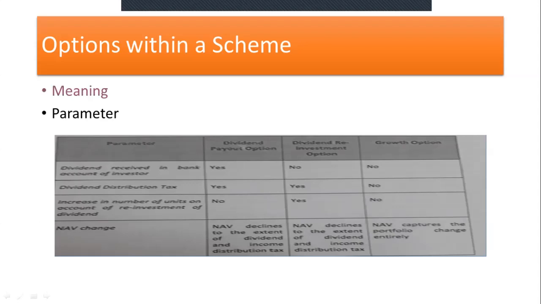So there is a simple table explained: dividend received in the bank account of the investor, dividend distribution tax, increase in number of units, and NAV changes. So this will describe how the options are charged within the scheme.